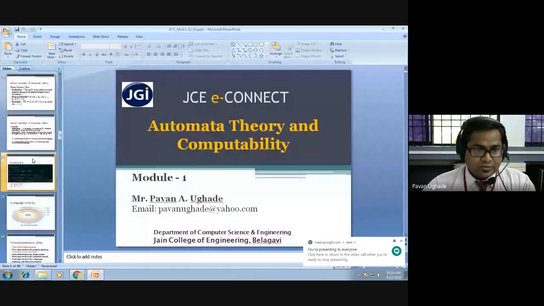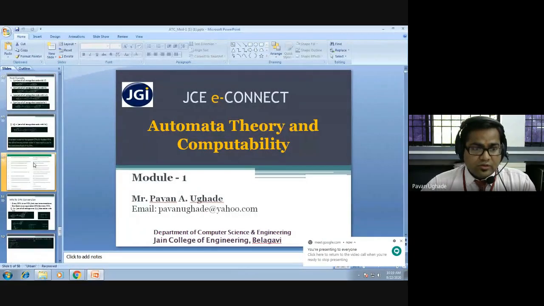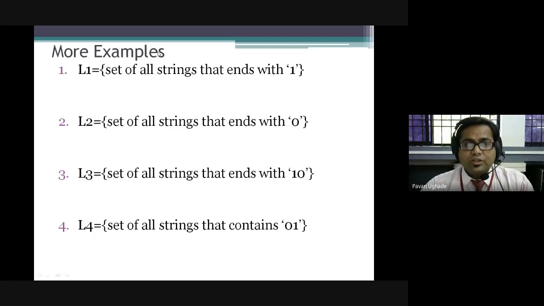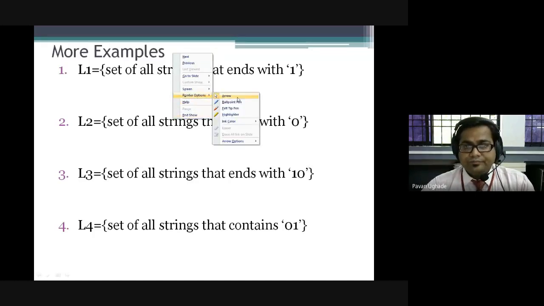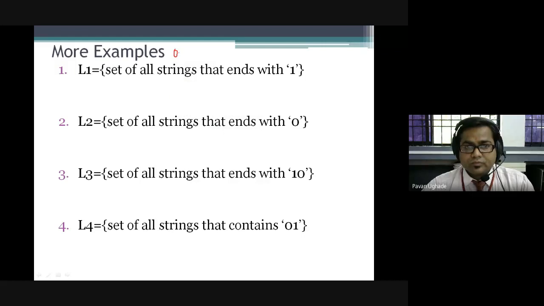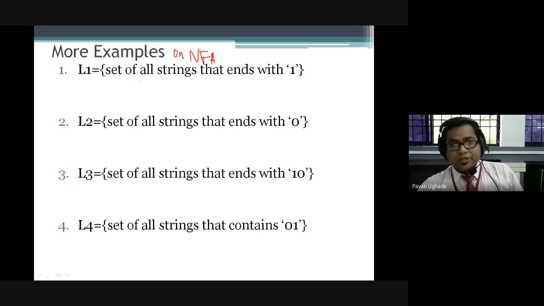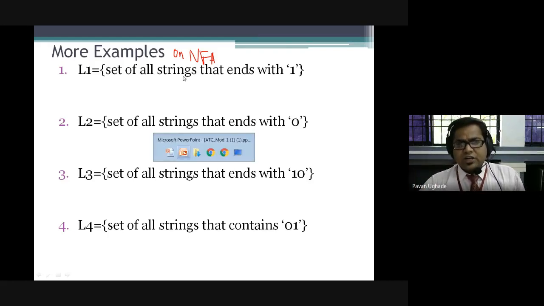There are some problems, just see. Can you draw the NFA for this? These are more examples on NFA, all are NFA problems. Can you draw the set of all strings that end with 1? Or do one thing: if you are familiar with the DFA, go ahead and draw the DFA for this, and make it fast. Take a screenshot, send it in the chat. Let me see how many people can do it in a faster way.